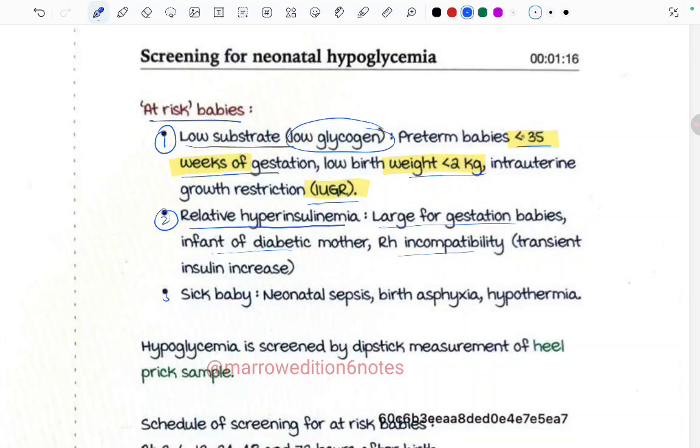Now the third group are the sick babies: neonatal sepsis, birth asphyxia, and hypothermia. Because of this, sick babies are at risk of neonatal hypoglycemia. Why? Because of neonatal sepsis, birth asphyxia, or hypothermia.